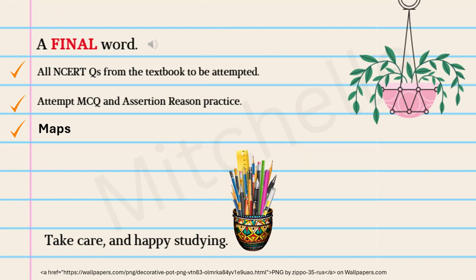And now a final word from me. All NCERT questions from the textbook must be attempted. Also practice your assertion reasoning and MCQs, because mistakes tend to happen here and you will simply lose that 1 mark because of lack of practice. This is a map based chapter, so make sure you know where your crops are growing all over India. Get a blank map and mark it and keep it for your final revision. Make sure that you study the maps properly because it is scoring. You will get full marks if you do it right.